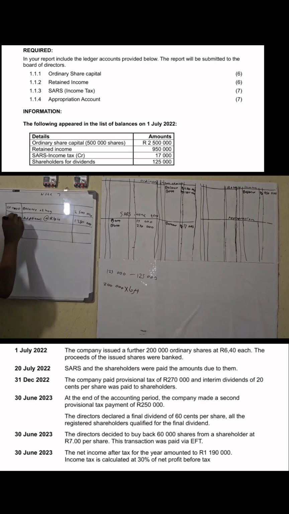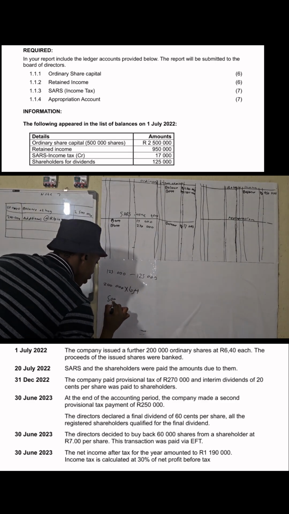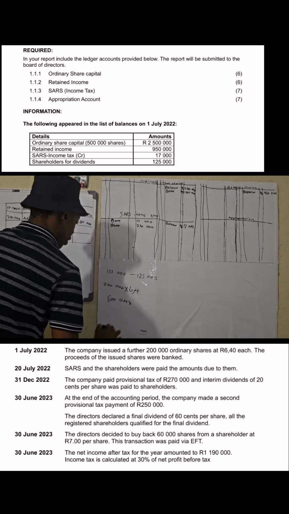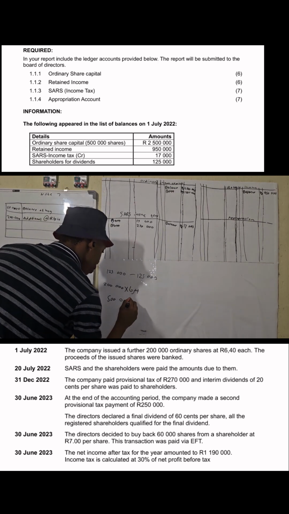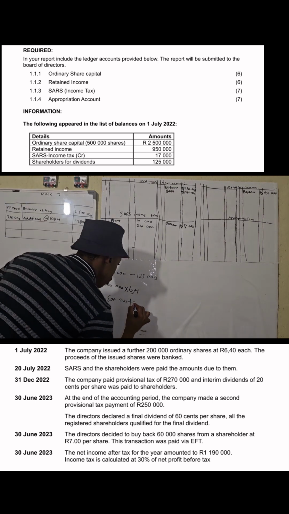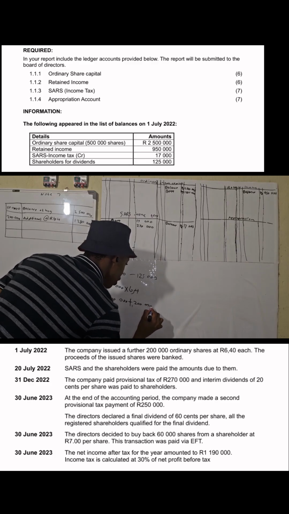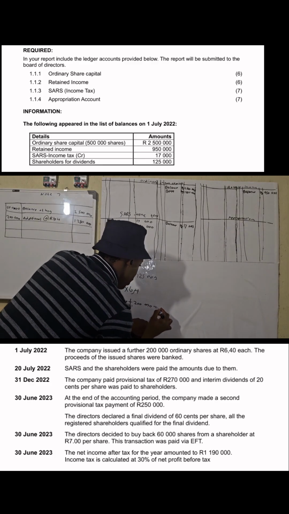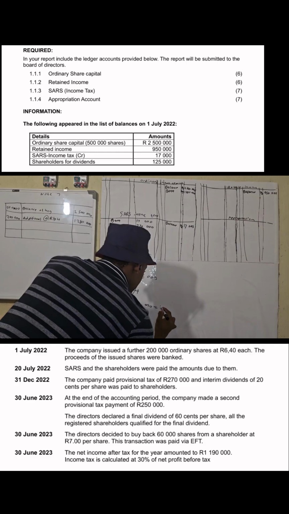It is this plus this: 500,000 plus 200,000. How many shares did I have at this time? I had 700,000.